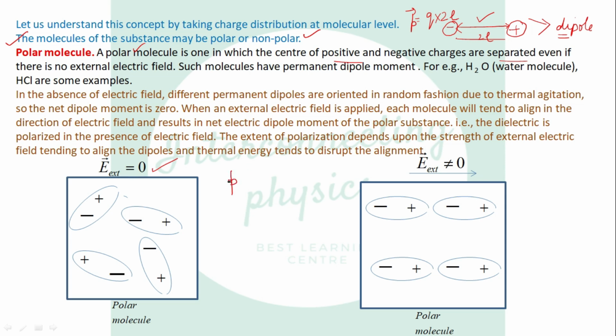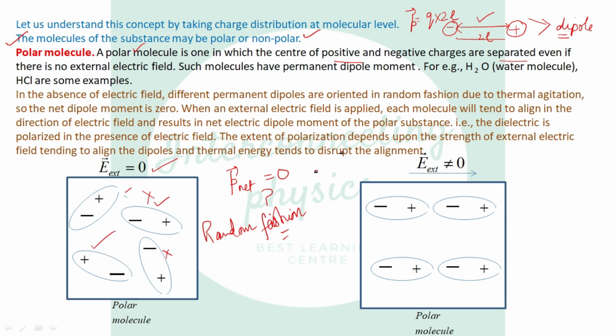The net dipole moment will be zero. Why? Because under zero electric field, these dipoles align in a random fashion. The dipole moment of the first cancels out with the dipole moment of the second, the third cancels out with the fourth, and so on. In this manner, the net dipole moment becomes zero.